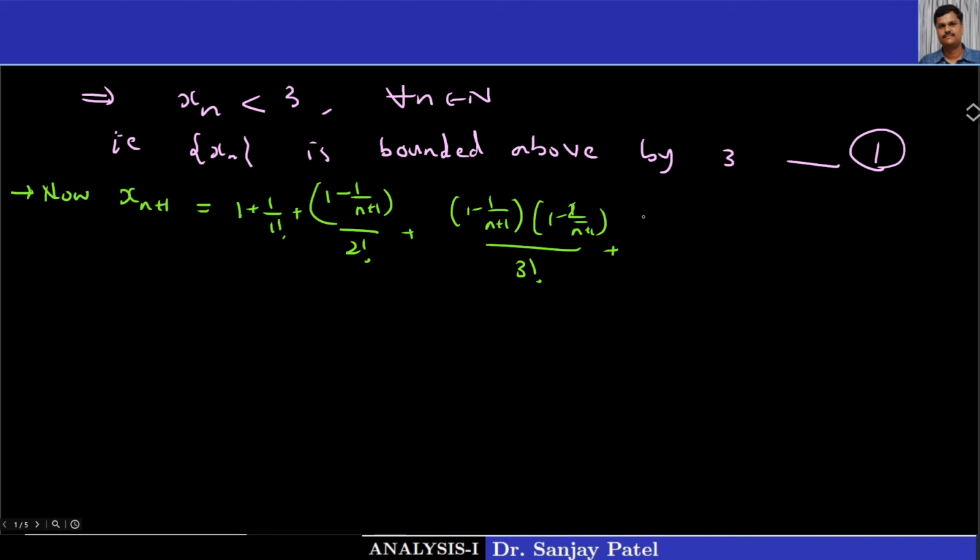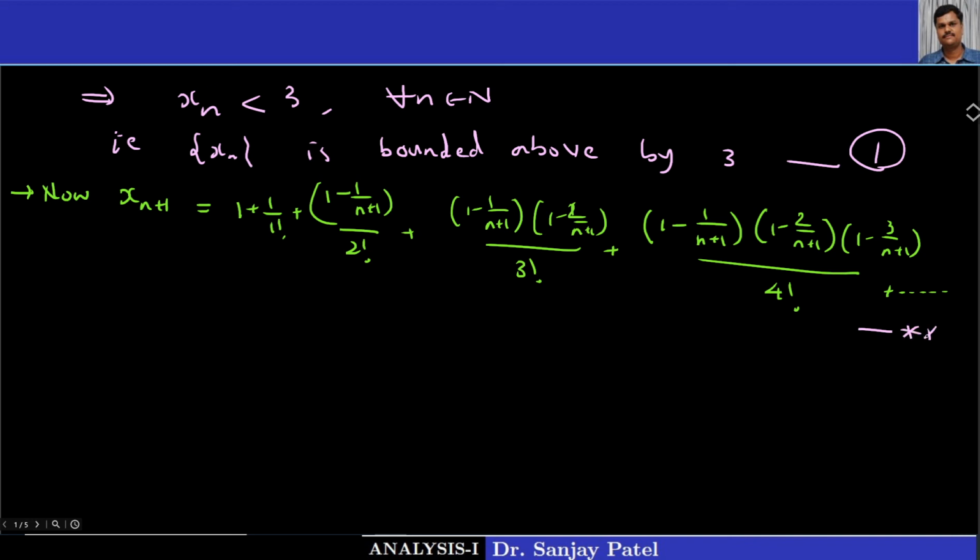The next will be 1 minus 1 upon n plus 1, 1 minus 2 upon n plus 1, 1 minus 3 upon n plus 1, upon 4 factorial plus and so on up to the last term. Okay, it is not infinite, remember, I am just omitting that last thing. This is our xn plus 1.